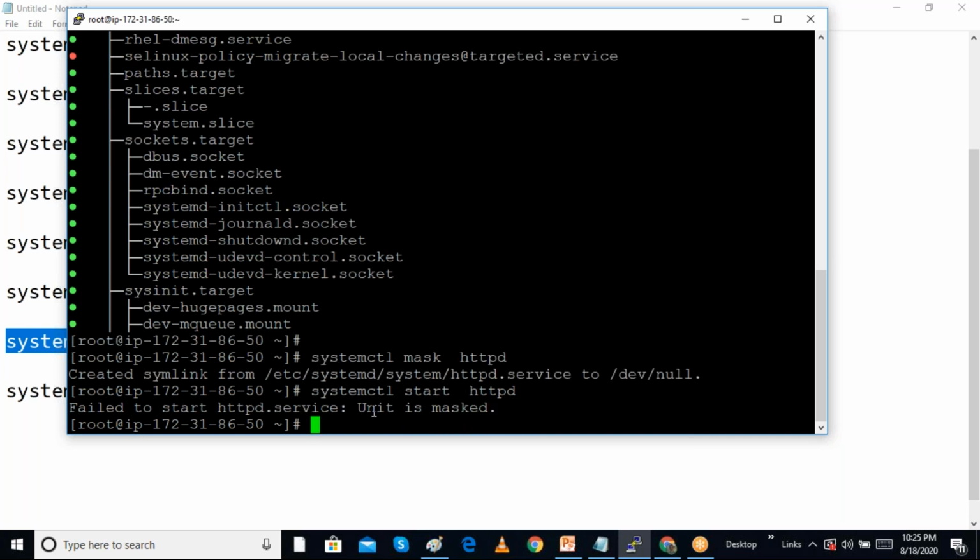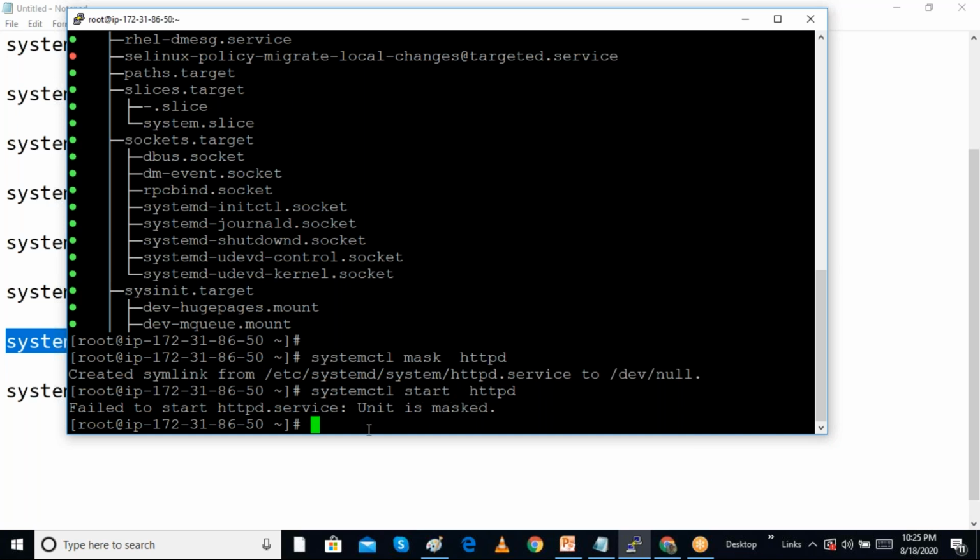It is showing that the unit is masked, because there can be identical services, two services used for the same purpose. Maybe for email they are using sendmail and postfix. There are two services which give email functionality. One of the email services we have to stop, so we can mask it. Or networking is managed by two separate services, and one service we want to mask, so we can mask it. When you mask a service, we cannot start the service.